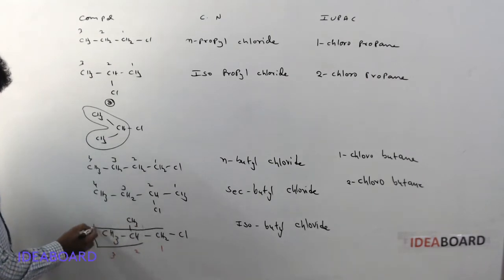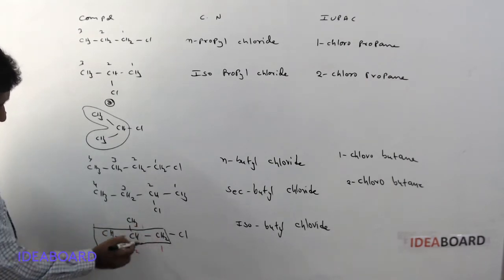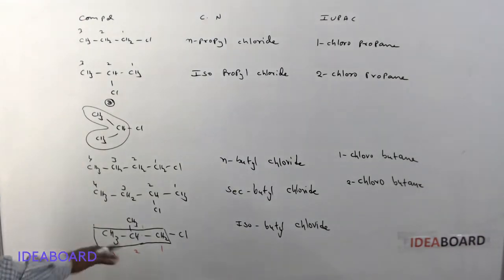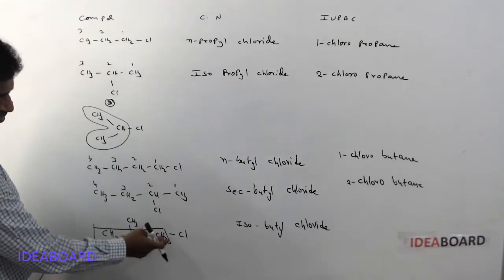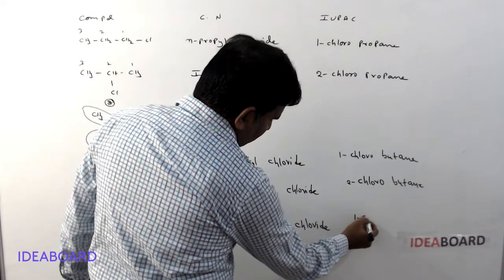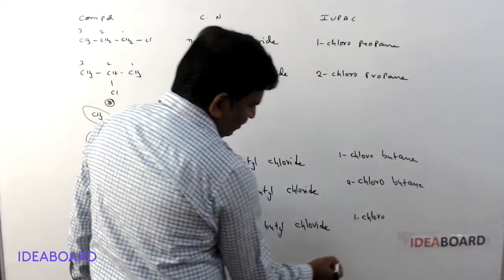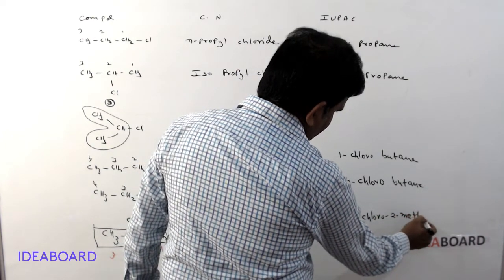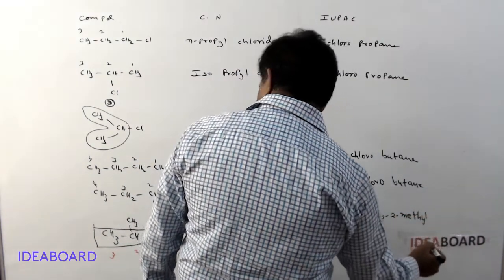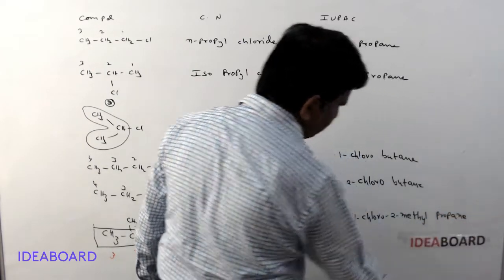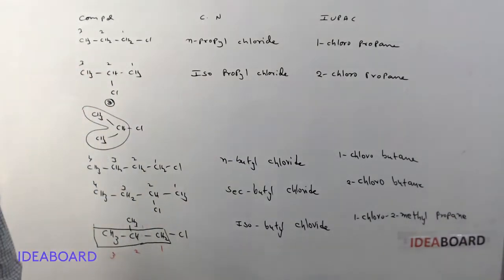This is the parent chain, and here the parent chain contains 3 carbons: 1, 2, 3. Isobutyl chloride, IUPAC name: taking 1-chloro, and this is 2-methyl. 3 carbon atoms are present, so this is called propane. 1-chloro-2-methylpropane. Okay.